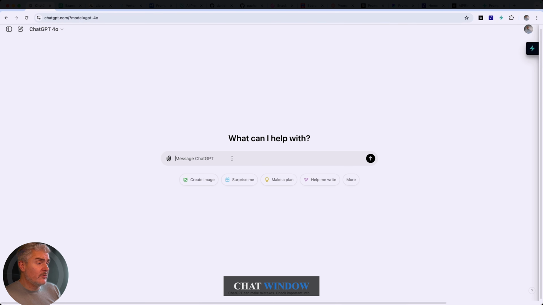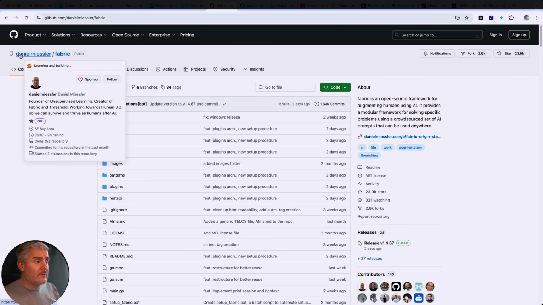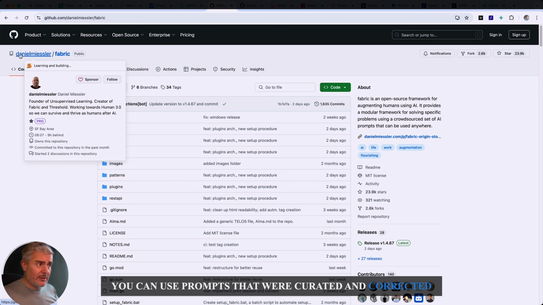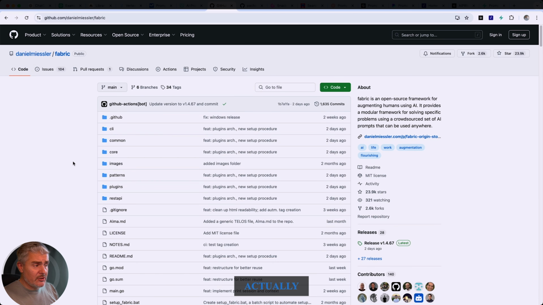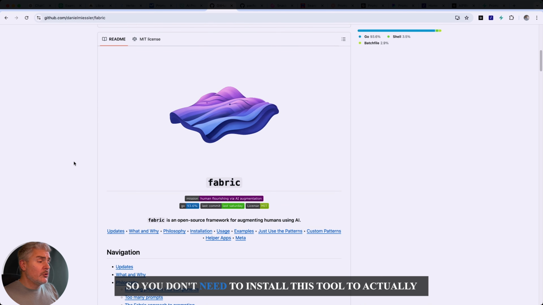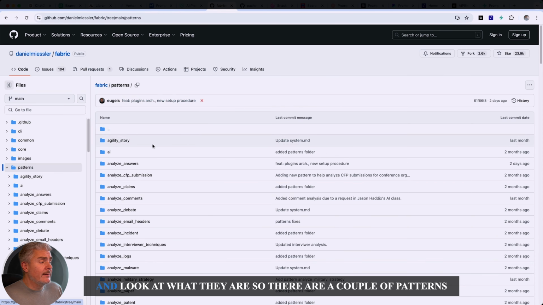The next category would be community resources. The first resource I want to share is Daniel Miessler's Fabric. So Daniel created Fabric, which is a tool that allows you to interact with AI models, but you can use prompts that were curated and corrected by Daniel and his team. He calls the prompts actually patterns. So you don't need to install this tool to actually use the patterns, but you can just go to the patterns, look at what they are.